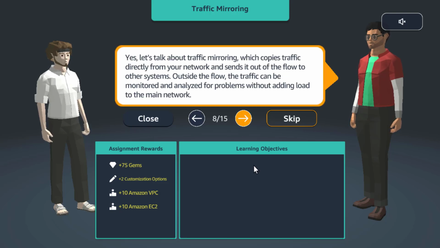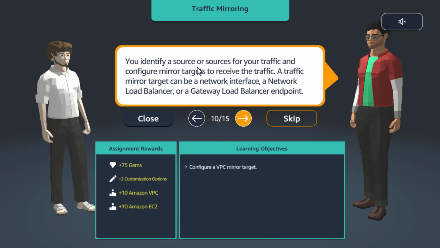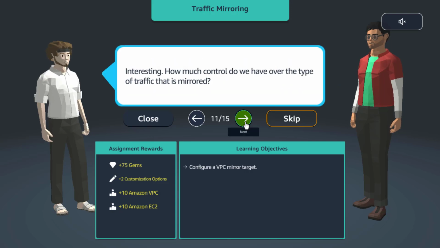Can you help? Yes, let's talk about traffic mirroring, which copies traffic directly from your network and sends it out of the flow to other systems. Outside the flow, the traffic can be monitored and analyzed for problems without adding load to the main network. That sounds like what we need. Can you tell more about how traffic mirroring works? You identify a source or sources for your traffic and configure mirror targets to receive the traffic. A traffic mirror target can be a network interface, a network load balancer, or a gateway load balancer endpoint.